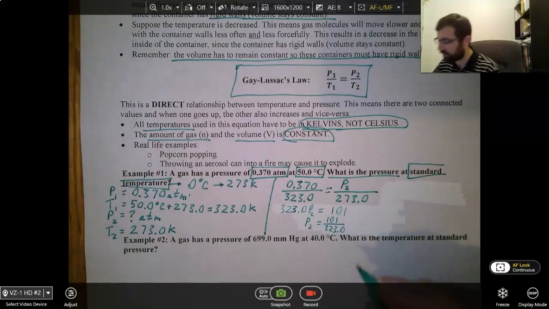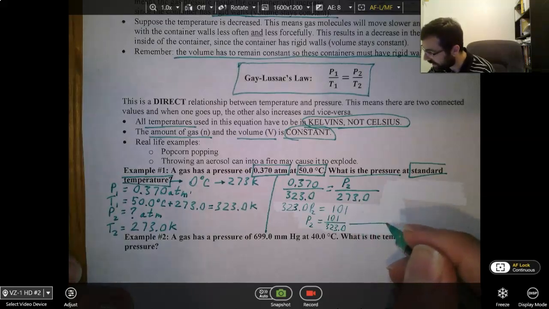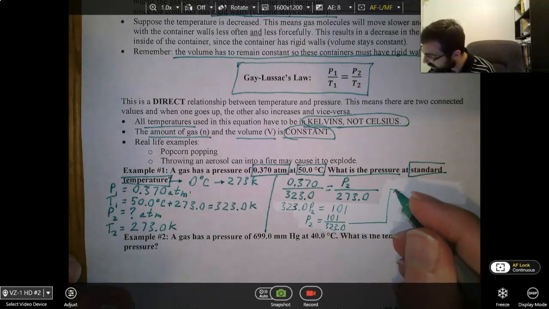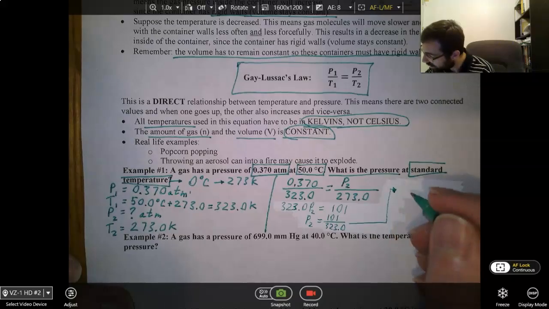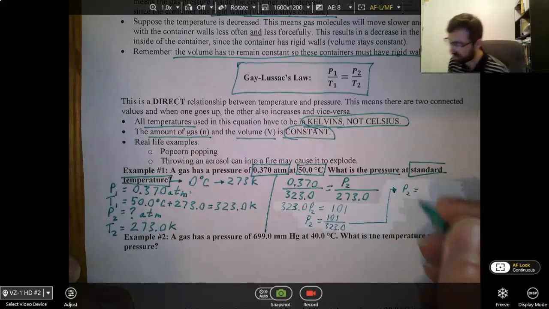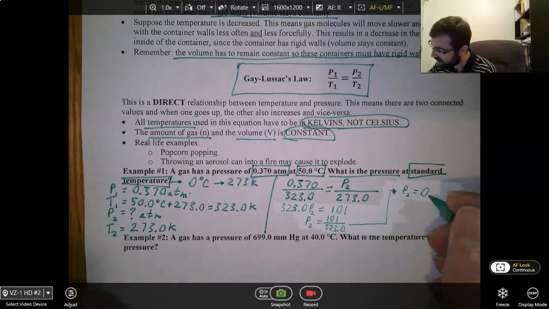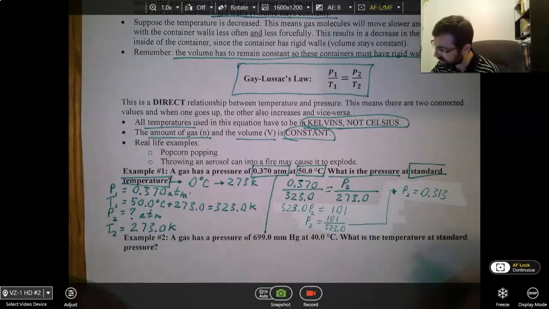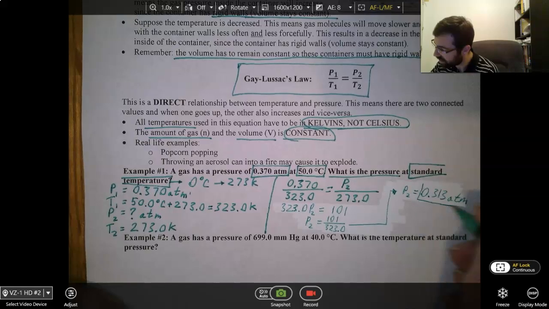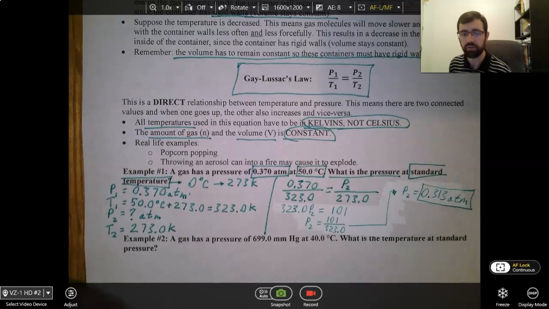I'm not really going to have room to write that down here, so I'm going to move it up here and put P2 equals, let's solve it, 101 divided by 323.0. I get 0.313. 0.313, and our units are atmospheres, because our units have to match the units of pressure that were given above.